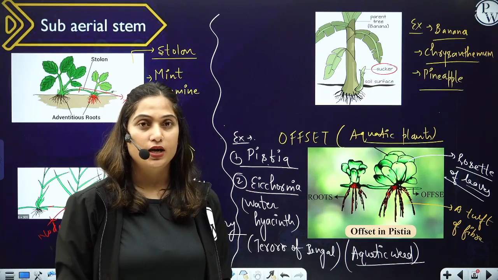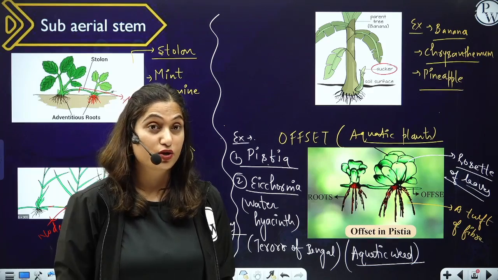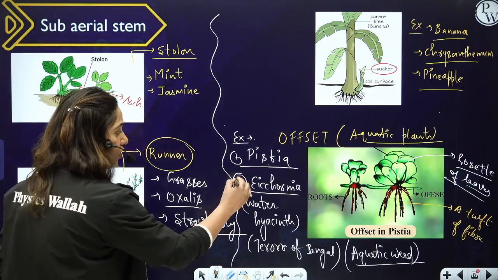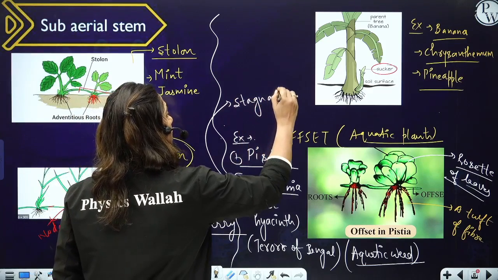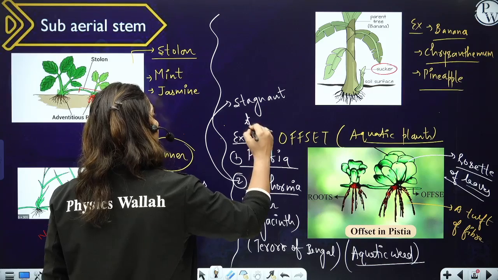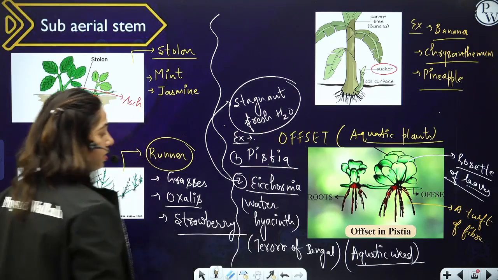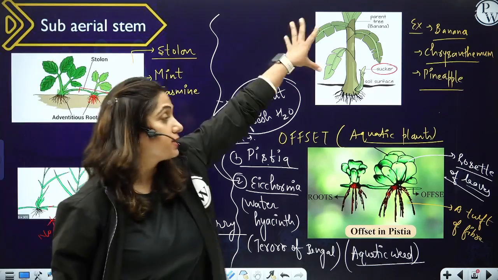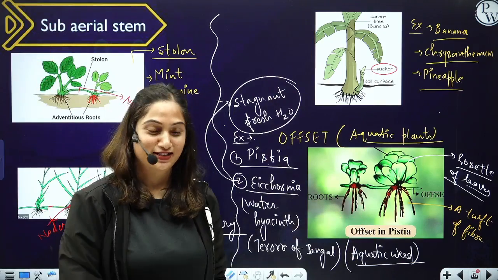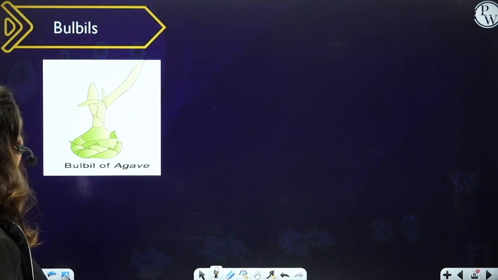And one more question comes, that it is found in stagnant fresh water. This question often comes. Stagnant, not running, but stagnant. Eichhornia is found in stagnant fresh water, not in marine water. Okay. So these four are the examples of the subaerial stem: stolon, runner, sucker, and offset. I hope you've learnt the examples with me. Now let's move on further.